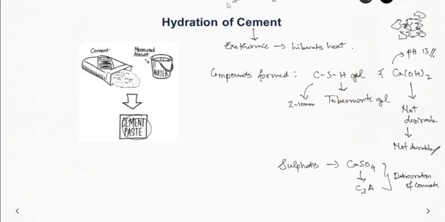One more thing to note here is that we saw the difference between C3S and C2S. C3S produces less CSH gel and more Ca(OH)2 when compared to C2S. So usually for underwater structures or hydraulic structures, more of C2S is preferred because it will have less Ca(OH)2. Ca(OH)2 is soluble in water.